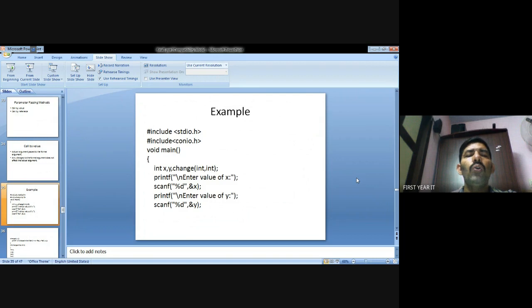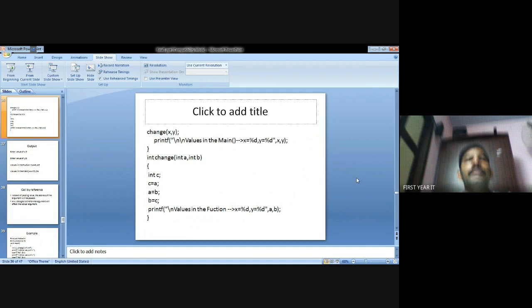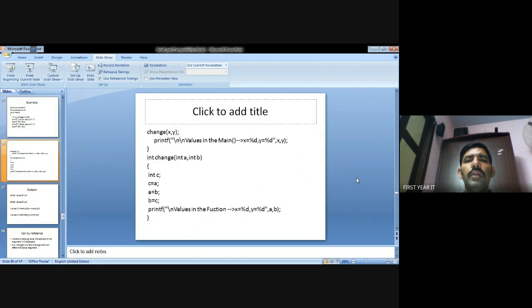So print enter value of x. I get the x value. Suppose x value is 2. After that scanf you get the y value, 4. So change is a function name, x comma y means 5 comma 10. Then print x comma y, what are the printed values of x comma y: 5 comma 10. Change x comma y means the function name.